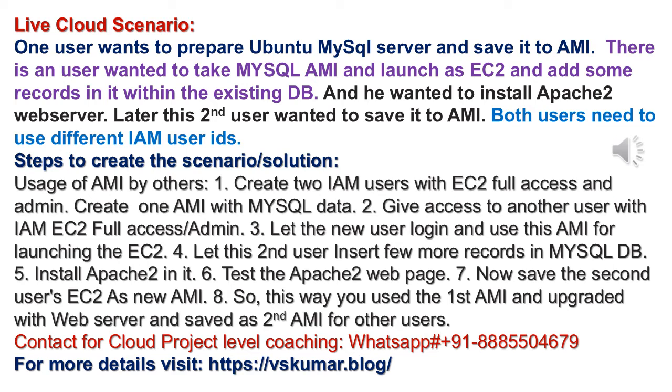Yes, you are testing it. Now save the second user's EC2 as a new AMI. It means you want to save this particular user's work into an AMI and shut down or terminate the EC2. So here we are creating two AMIs and two IAM users. Yes, with two users, individual AMIs will be created. This way you use the first AMI, upgrade it with a web server, and save it as a second AMI for other users. That's all, simple.